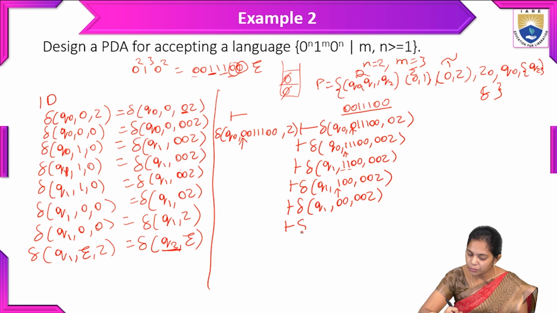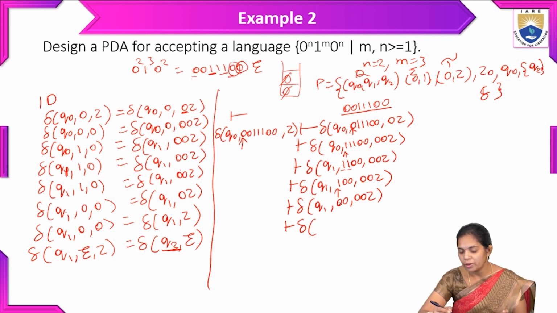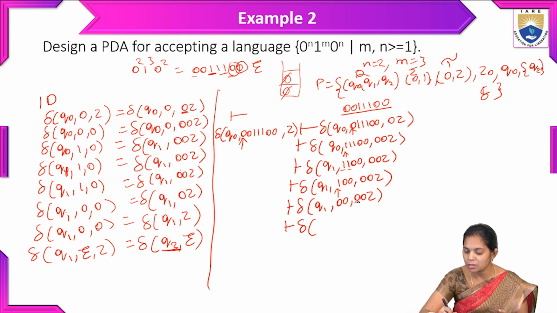So here transition of Q1 comma 0 appears. Whenever in state Q1 the input symbol 0 is there, we have to pop the 0 from the top of the stack. Whatever is on the top of the stack, we have to pop that one. So Q1 comma 0, we have to pop.